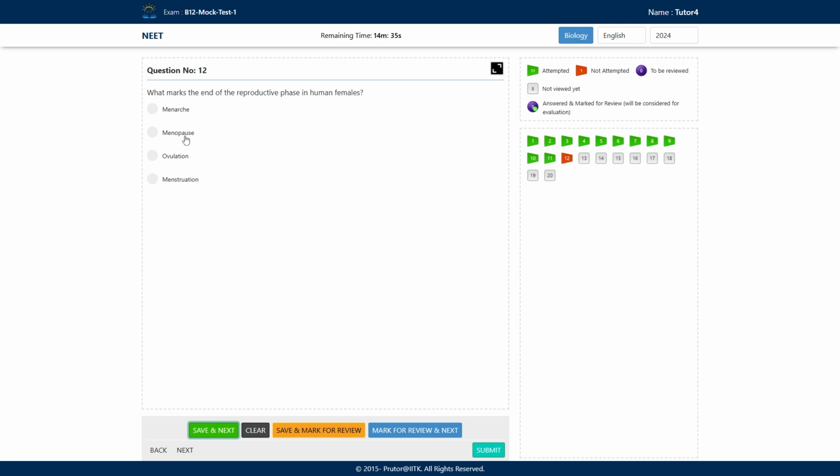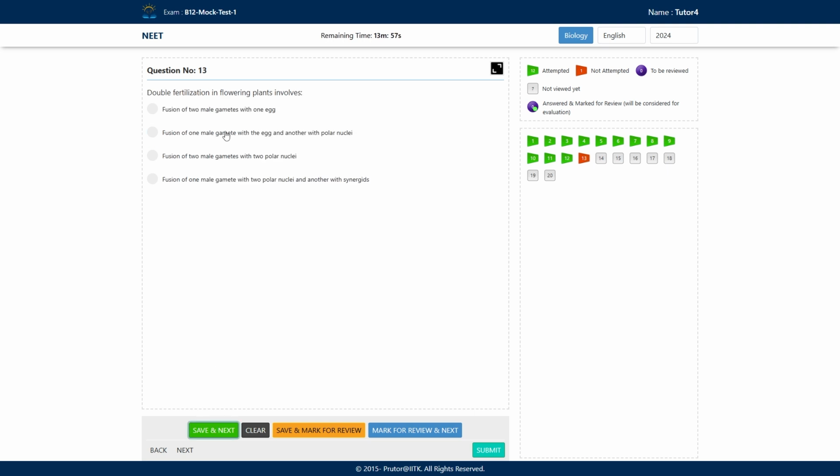Okay, the correct answer here is option B, menopause. Okay, menopause means cessation of the menstrual cycle, the stopping of the menstrual cycle. So this marks the end of the reproductive phase in the females. So during the menstrual cycle, the egg is released. So if there is no menstrual cycle, no egg is released. So this marks the end of the reproductive phase in the females. Now the reproductive phase in the human females is from menarche to menopause, meaning the starting of the menstrual cycle to the end of the menstrual cycle. Clear?